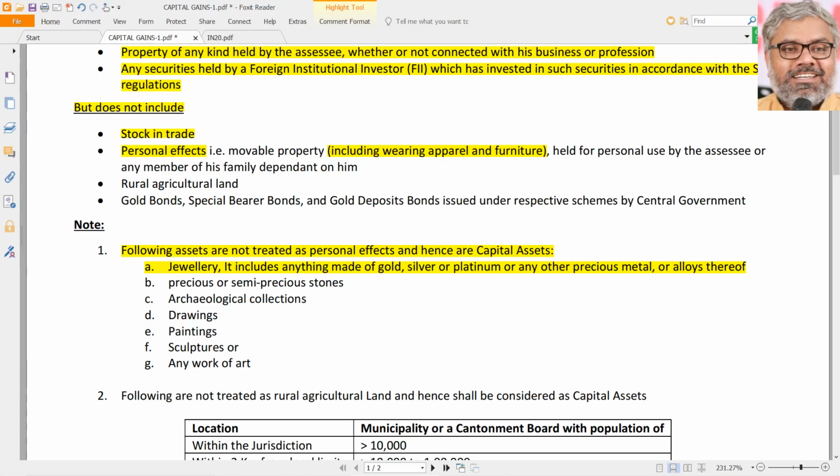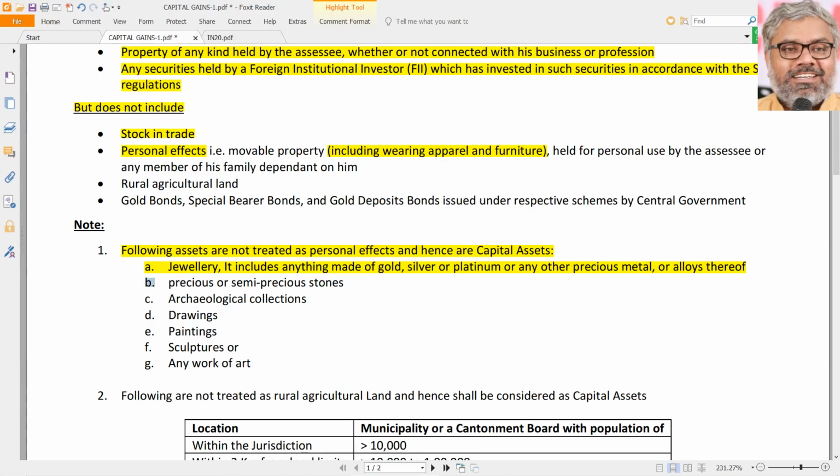So it includes anything. That is a very open-ended word. Anything made of gold, silver or platinum or any other precious metal or alloys thereof. That is jewelry. And that is jewelry which is not a personal effect, which means it is a capital asset.